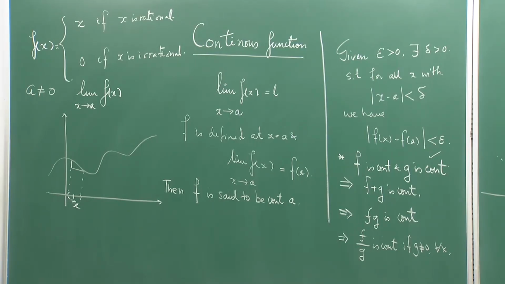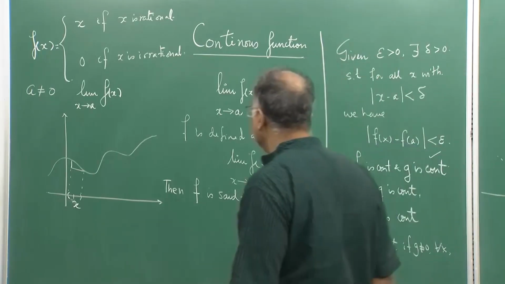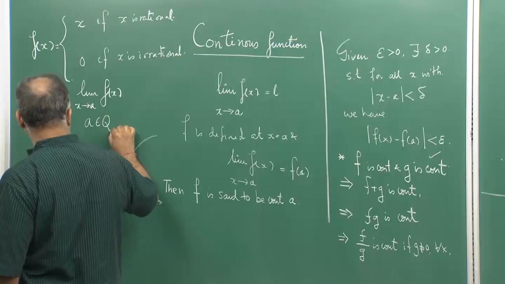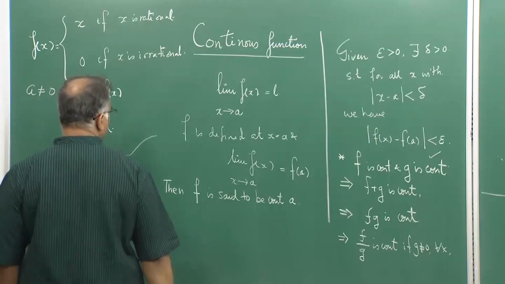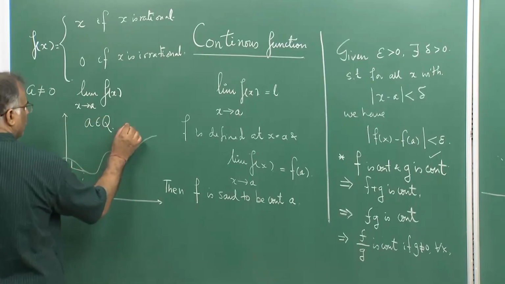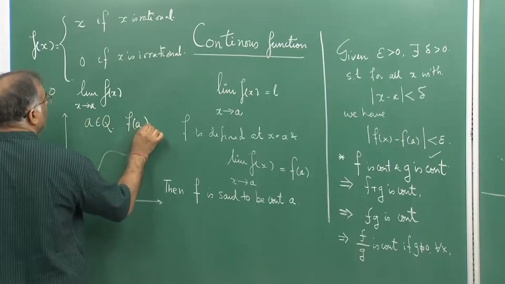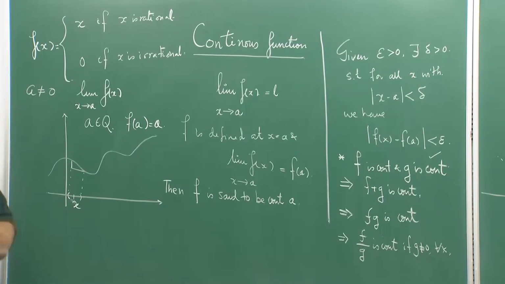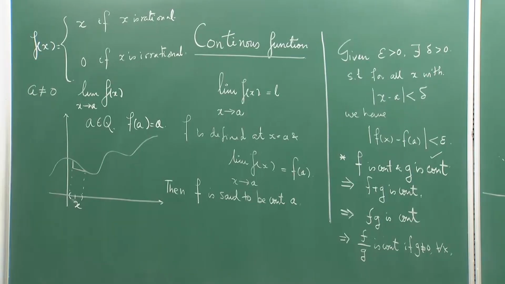So, wherever you are coming, you would take the value, say a, and a is rational. Then the function value is a at that point. So f of a is a, but in that neighborhood there are infinite values where f of x is 0 and where f of x is a.